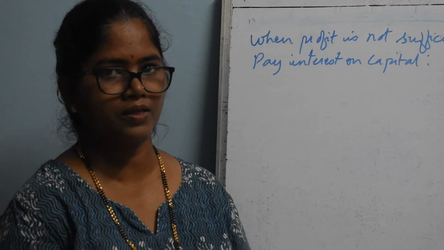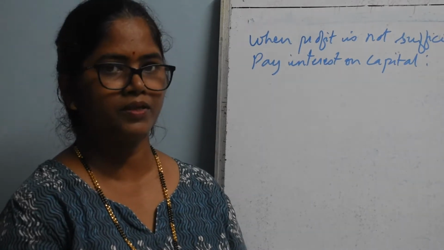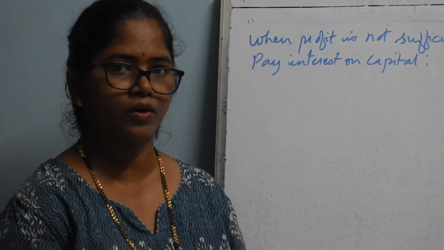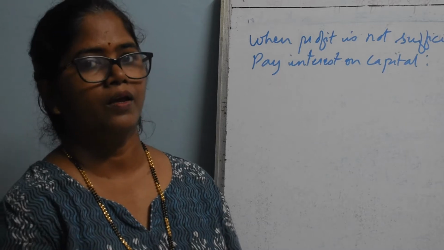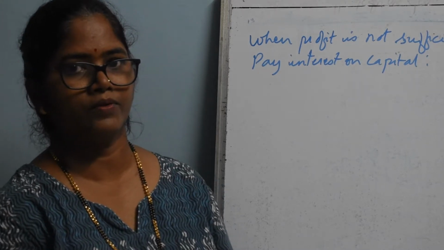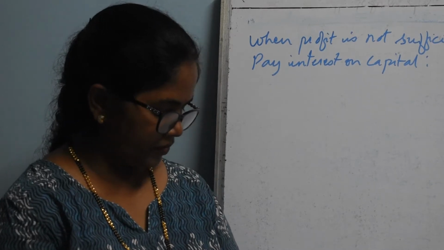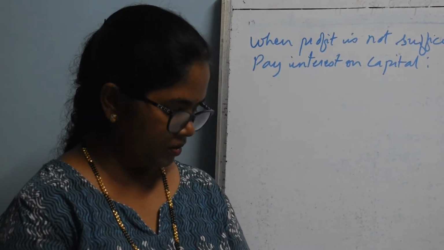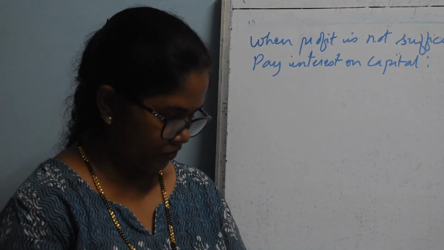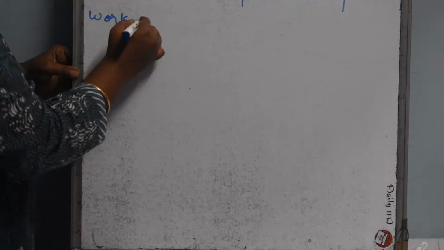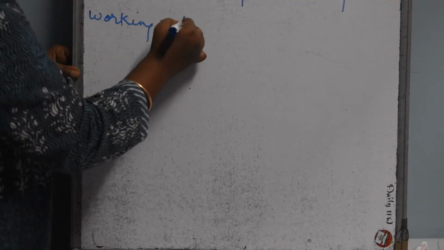So you have to take 6%. And again telling, if the percentage is not given, then you have to take 6%. If the percentage is given in the problem, you have to take that percent. So prepare profit and loss appropriation account for the year ended 31st December 2018. So we will first prepare the working notes.